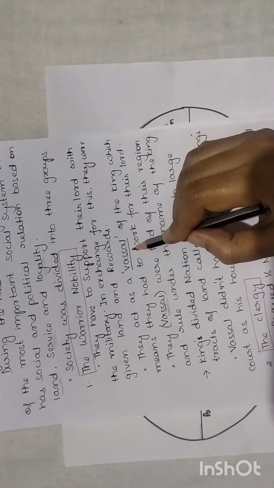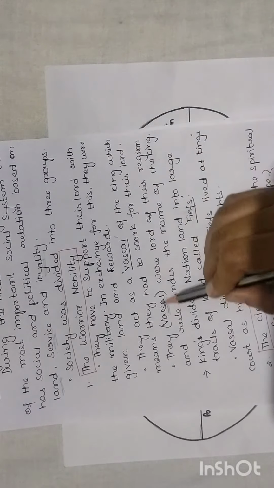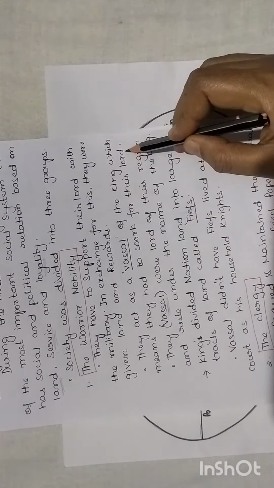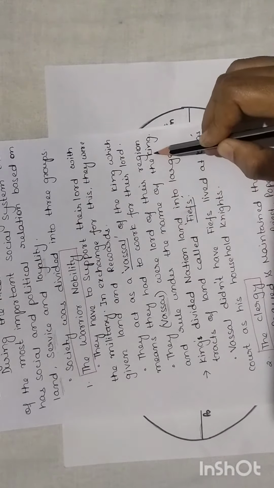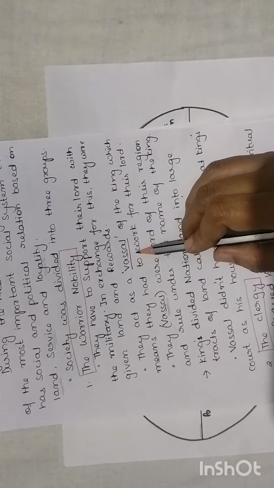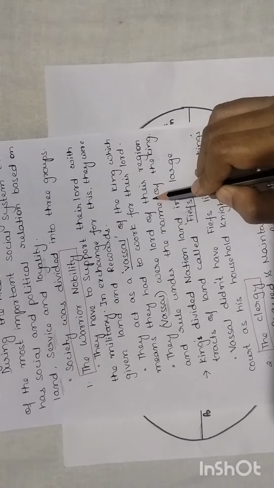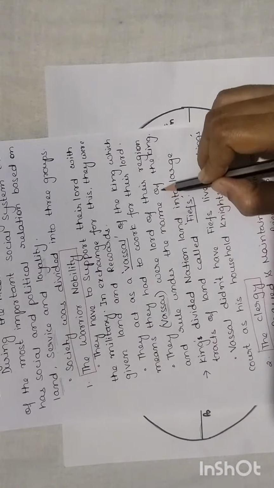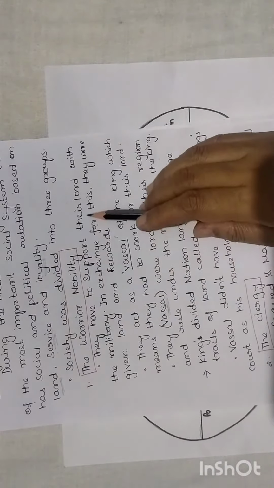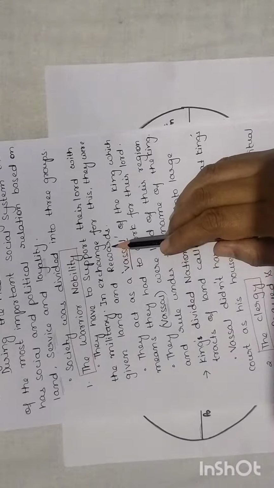Now, who were the vassals? They acted for the king, which means they had to work for their lord. These vassals were the lords of their region and ruled under the name of the king. Vassal means the people who have been allotted some land by the lord, by the king, and now they have to just rule under the name of the king. They have to support their lord with the military. In exchange for this, they were given land and reward.